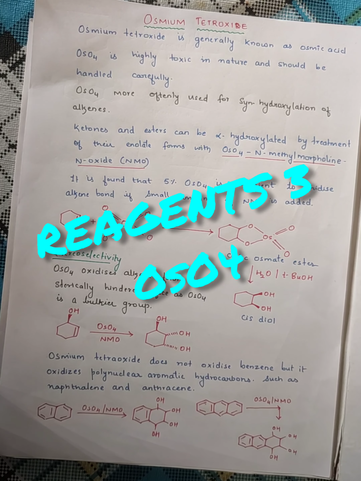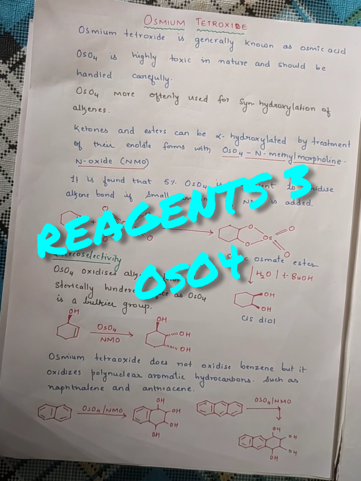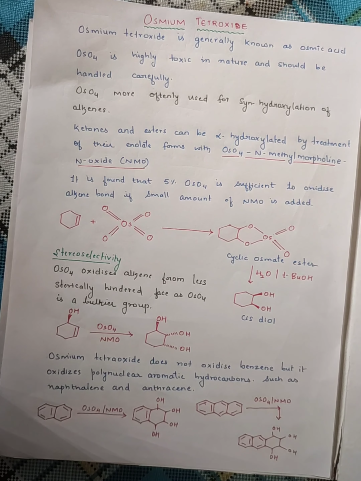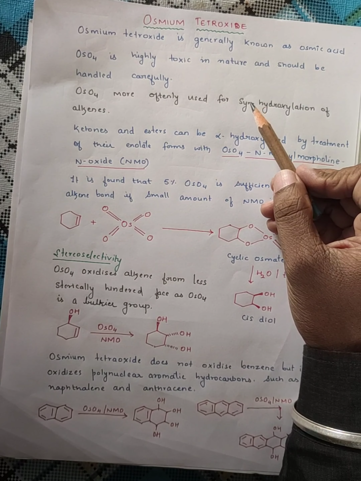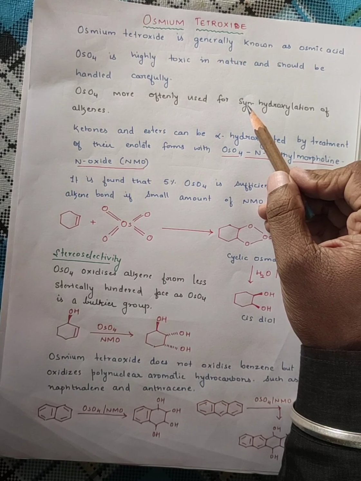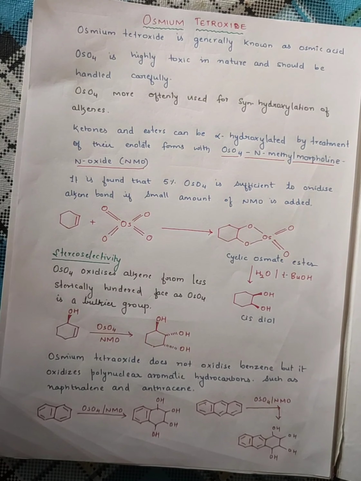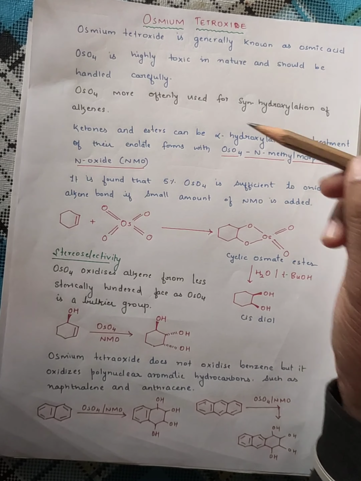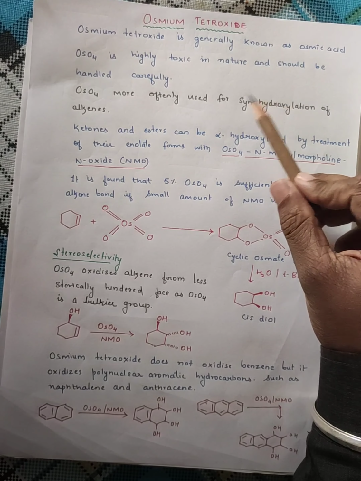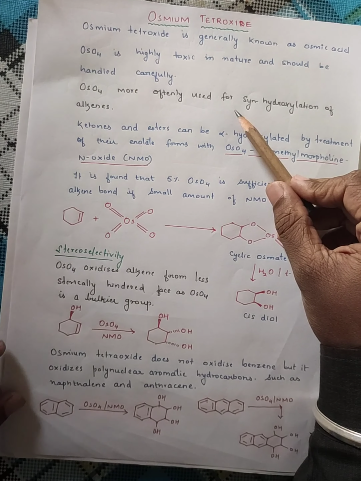In the last video we discussed the Woodward-Prevost reagent, and before that we discussed LDA. Today it's the third video which I am making, on osmium tetroxide. Just as we studied the Woodward-Prevost reagent, osmium tetroxide is going to perform the same function. Like the Woodward reagent, which gives cis hydroxylation of alkene, here also osmium tetroxide will give syn hydroxylation of alkene, that is cis hydroxylation, you can say.